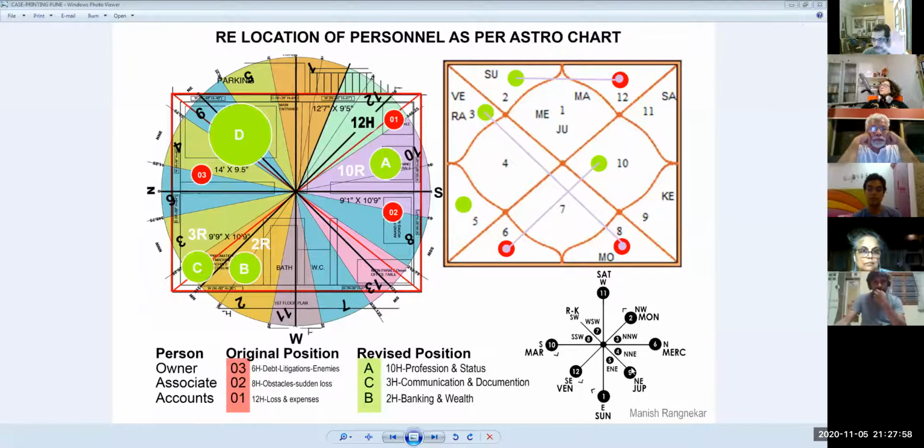Forget houses for the time being. Just think of Rashi. So you have placed this as per the north. Its north, if I remember, oh, this is the other one. Okay, here the north is the left one. I was solving two or three other Vastu cases today, so I'm a little confused. But anyway, this is the north.